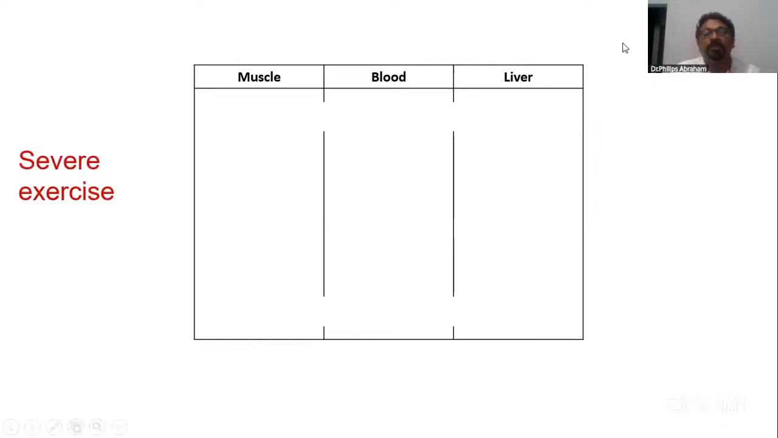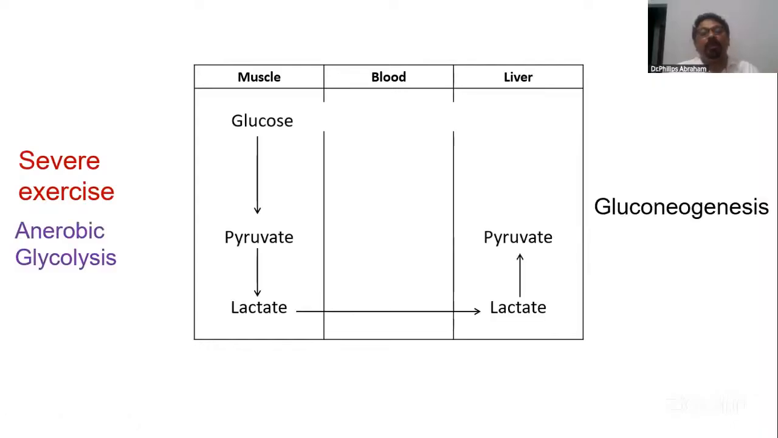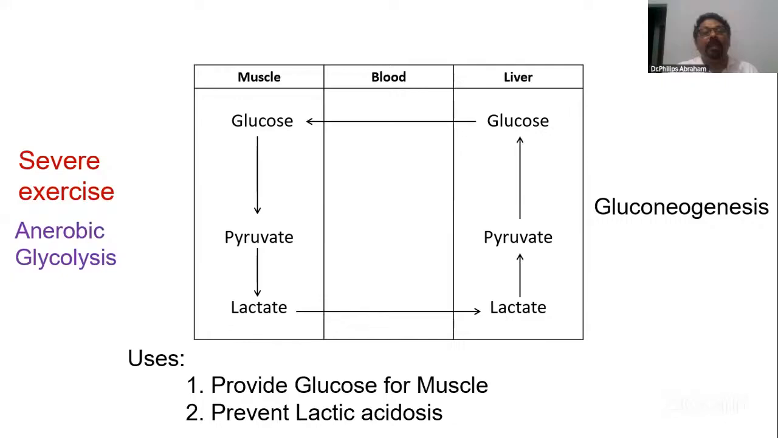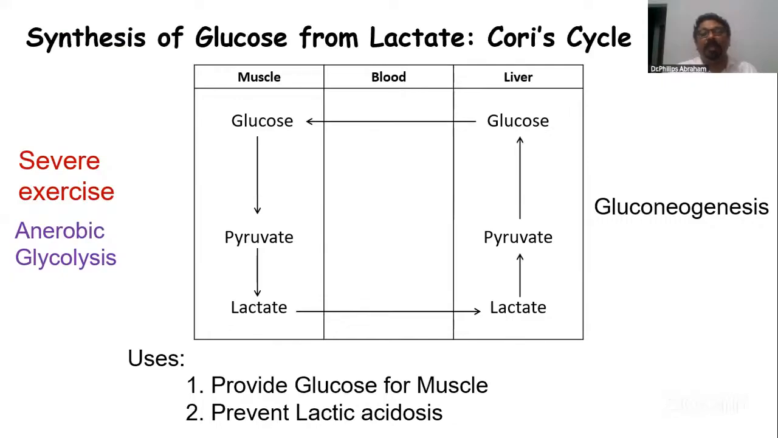how glucose is synthesized from different sources. Now we'll say about synthesis of glucose from lactate by a cycle called the Cori cycle. This happens during severe exercise. In anaerobic conditions, all the glucose is converted to lactate. You want to prevent lactic acidosis, at the same time you want the muscle to be provided with glucose. This happens with the help of the process of gluconeogenesis, and the cycle is called the Cori cycle.